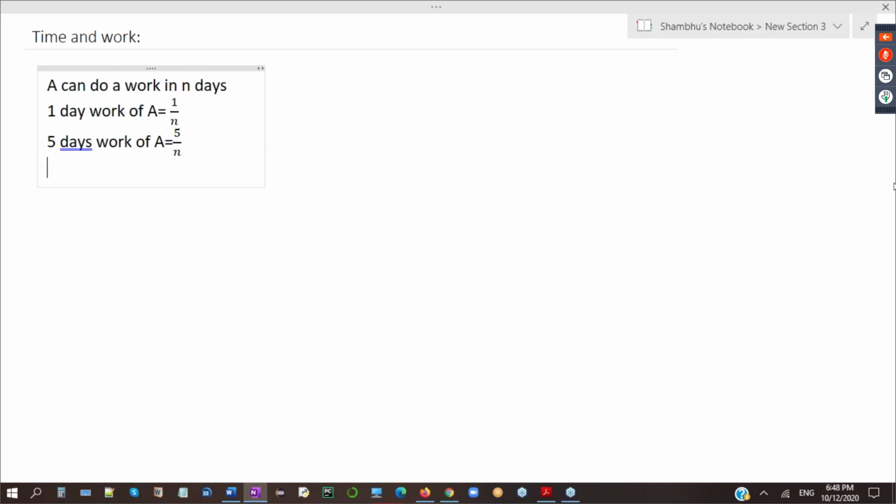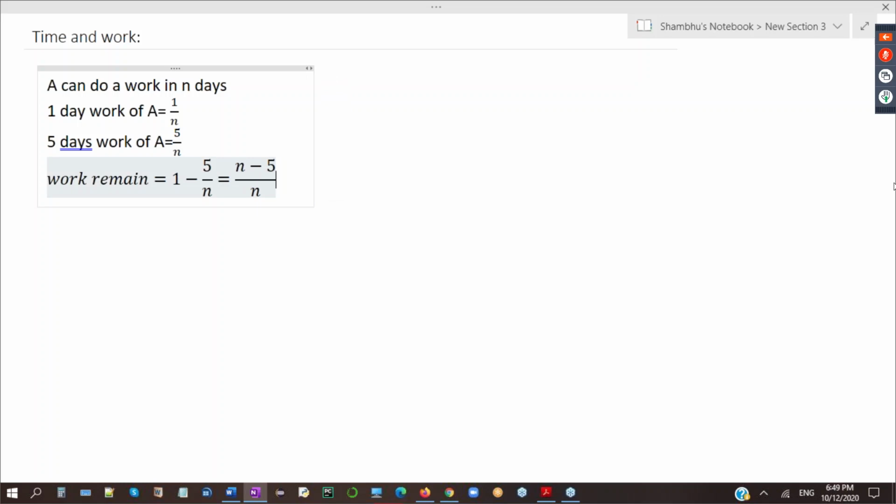After 5 days, suppose A left the work. So what will be the work remaining? Total work is always 1. So 1 minus work completed, that is 5 divided by n, equals n minus 5 divided by n. This is the work remaining.